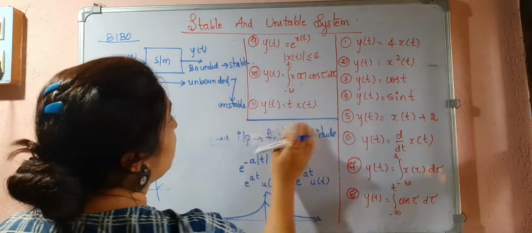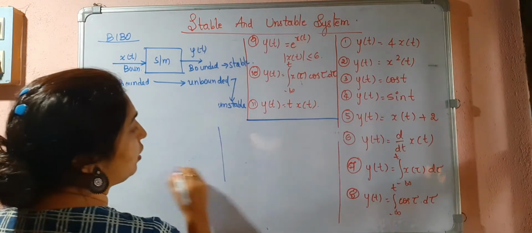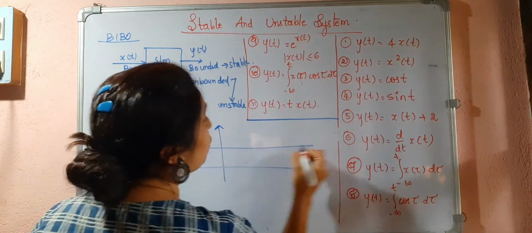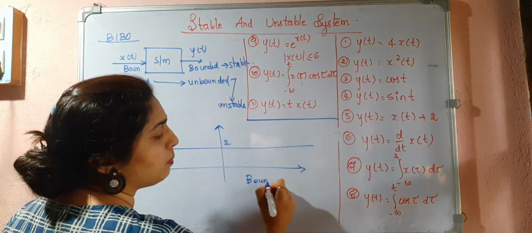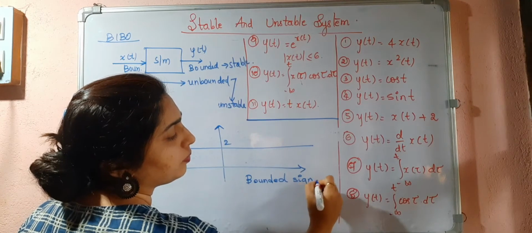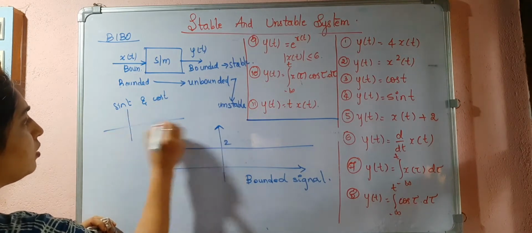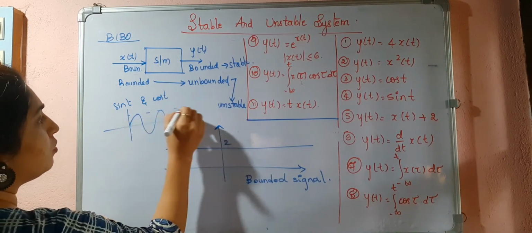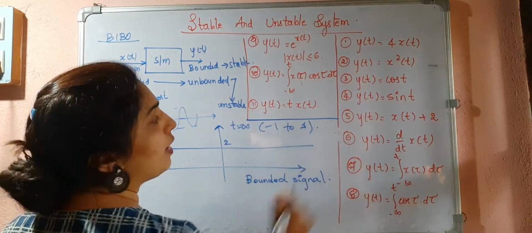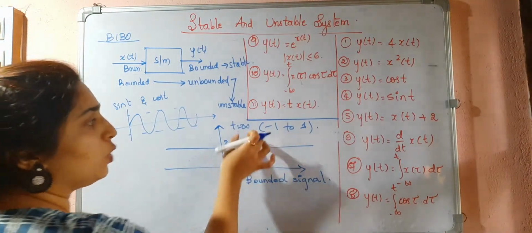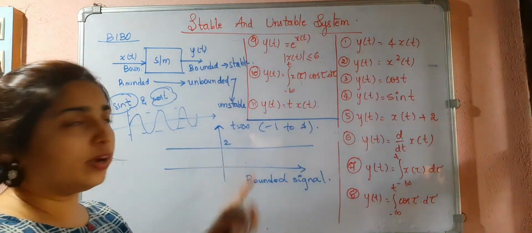What about the DC term? A DC term like 2, 3 or 4 will be constant throughout, right? If I consider the value 2, it will be 2 throughout. So this also has finite magnitude, so we can call it a bounded signal. What about sin t and cos t? At t equal to infinity, they will have values between minus 1 and 1. So even these are bounded signals.